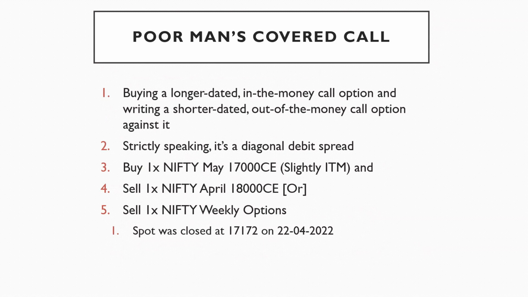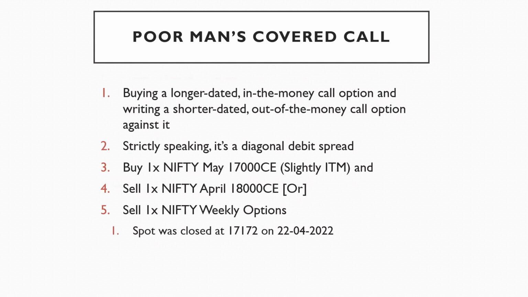Okay, what is that? So buy one lot Nifty May 17,000 call slightly in the money and sell one lot Nifty April 18,000 call, or sell Nifty weekly options based on the strike.